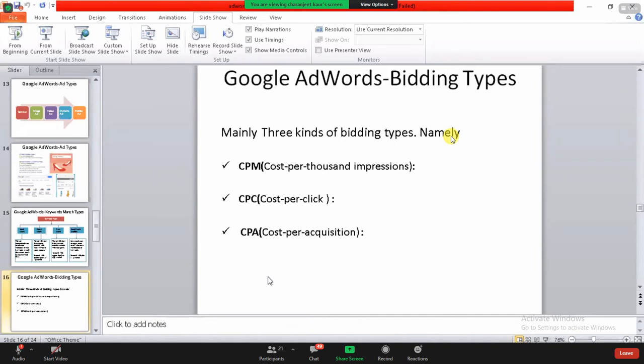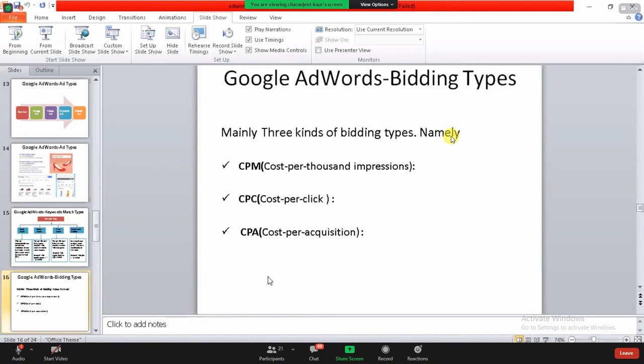So cost per click says that every time a user is coming to your website and clicking on your website, every time I need to pay to Google according to that. Like if I have set a bid of 117 rupees, the highest bid, and I am having the first rank on search results with the keyword digital marketing courses in Delhi NCR. This is my keyword.